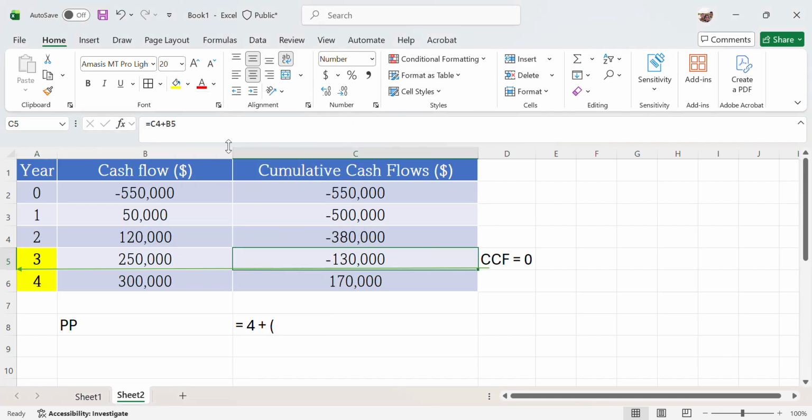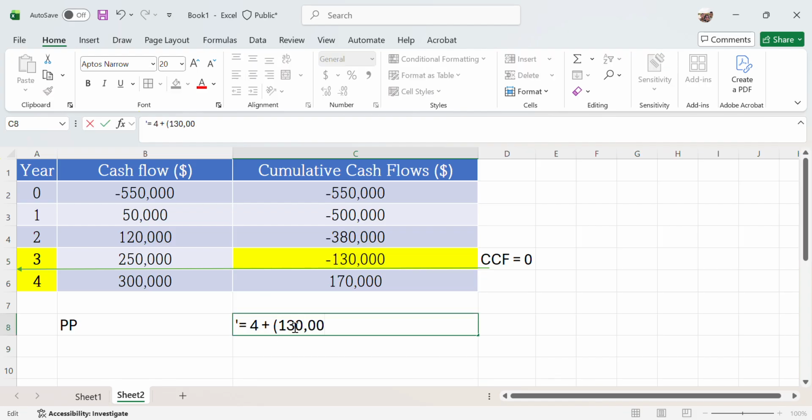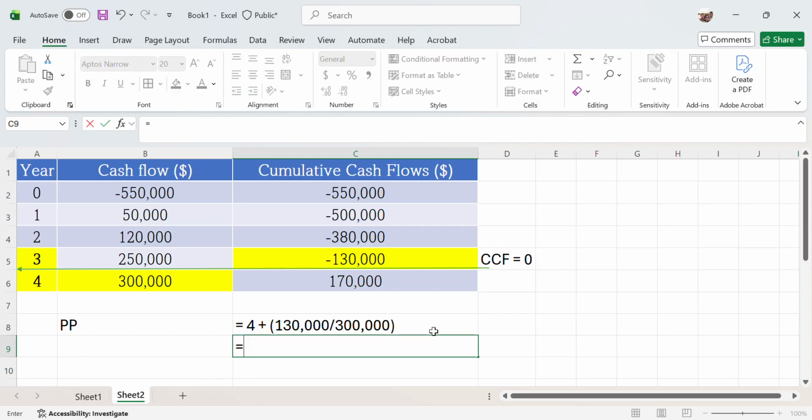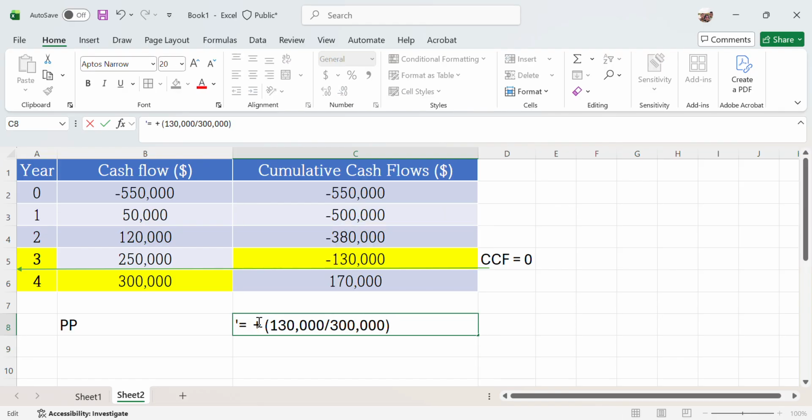Then you take 180,000 divided by 300,000, the cumulative cash flow of year 3 divided by the cash flow in year 4. But remember, you ignore the negative sign. If you don't ignore it, you won't get the same answer. Sorry, this is 3 years, 3 years plus.